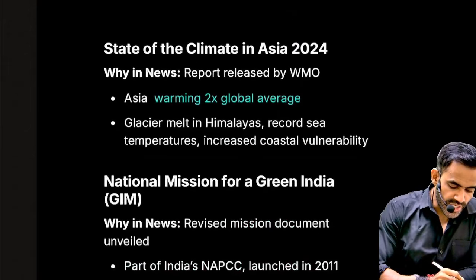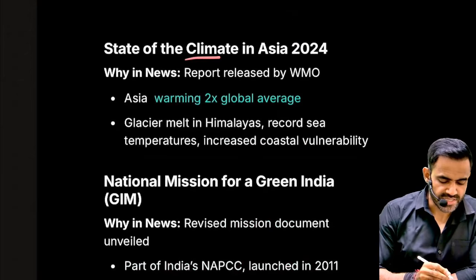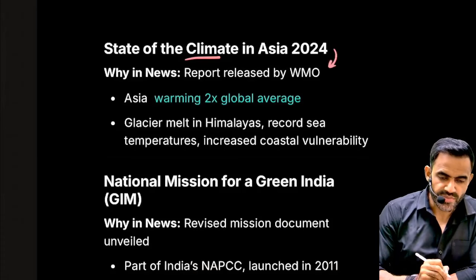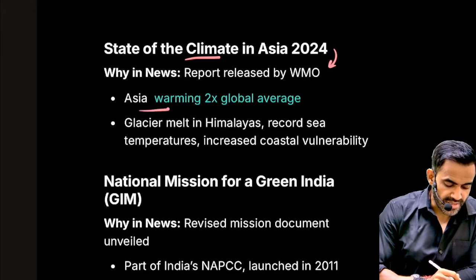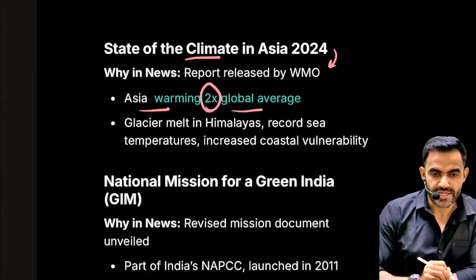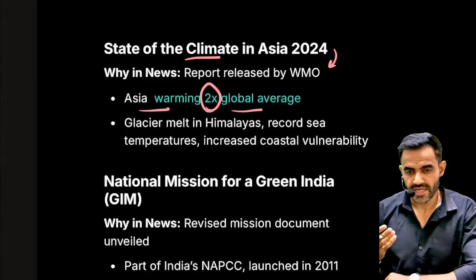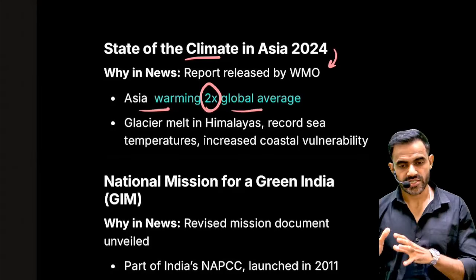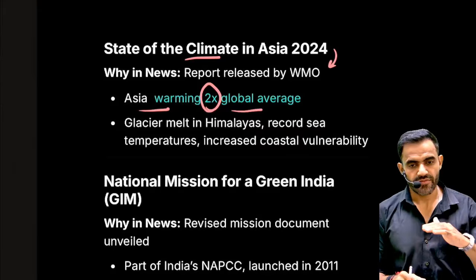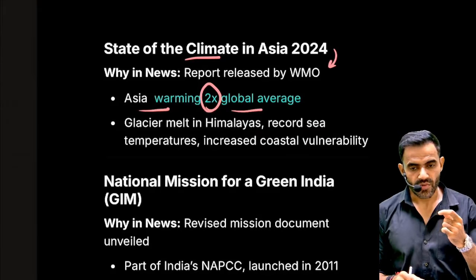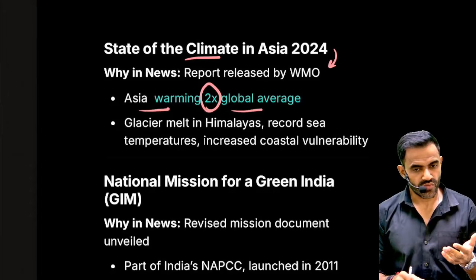Next is related to the state of climate in Asia. As the name suggests, it is related to the climate situation, and it has been released by WMO. Now understand just one point, that Asia is warming at double the speed of the global average. That means the temperature is rising in Asia at a much faster pace. Because of that, what will happen? Our glaciers will melt fast, sea level will rise fast, there will be water related problems, there will be coastal vulnerability.